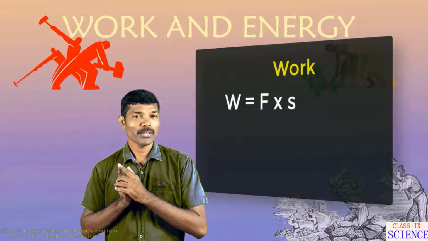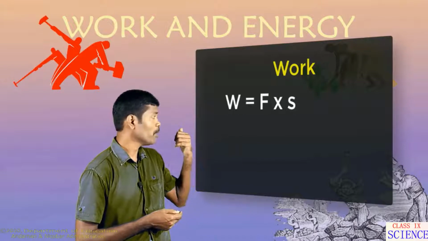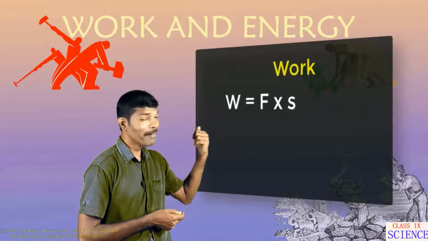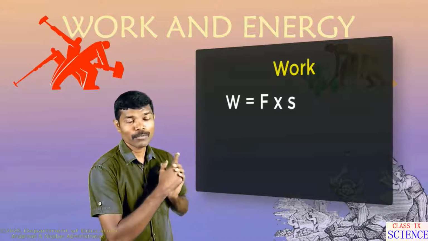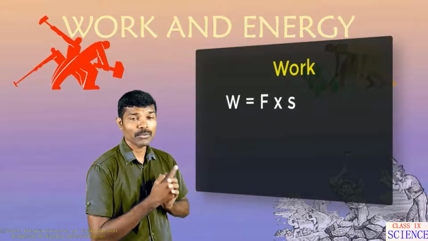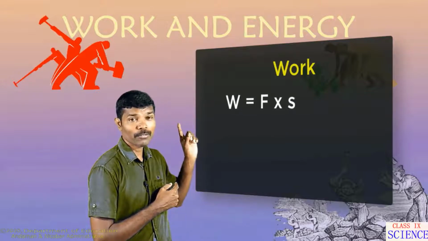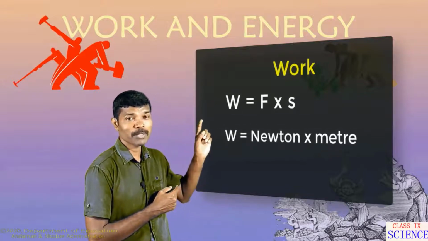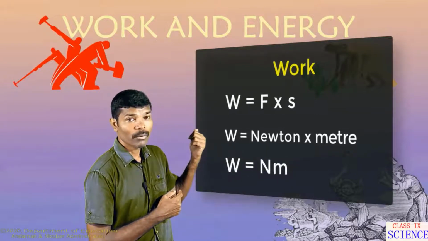Let us now understand the unit of work done. We know that work done is the product of force and displacement, so W = F × S. By substituting the SI unit of force and displacement, we will get the unit of work done. We know that the unit of force is Newton and the unit of displacement is meter. So work done will be equal to Newton meter.